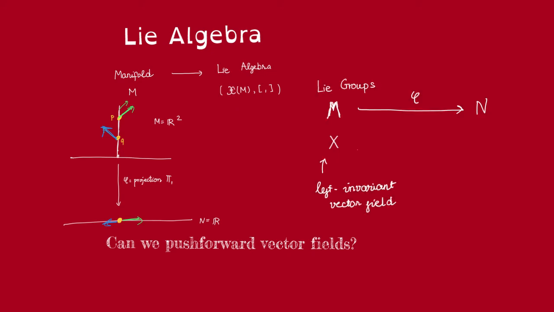However, besides diffeomorphisms, there is another important class of cases where we can actually push forward vector fields. That's the case when M and N are Lie groups, and our map is a Lie group homomorphism. Then in that case, we can push forward left invariant vector fields on M. So let us define all of this terminology in the next video.